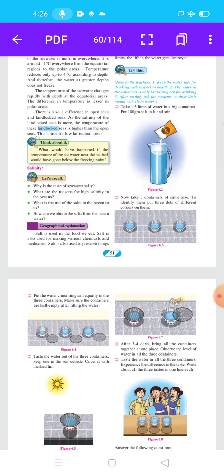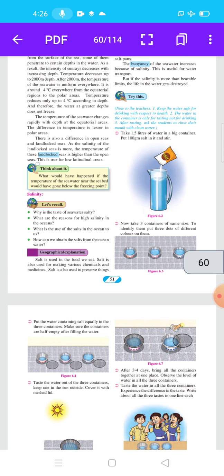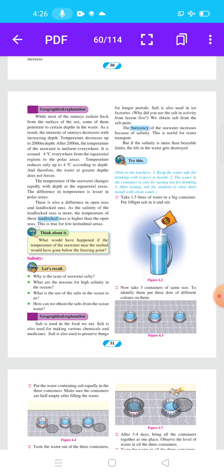Geographical explanation. Salt is used in the food we eat. Salt is also used for making various chemicals and medicines. Salt is also used to preserve things, for storage for longer periods. Salt is also used in ice factories.